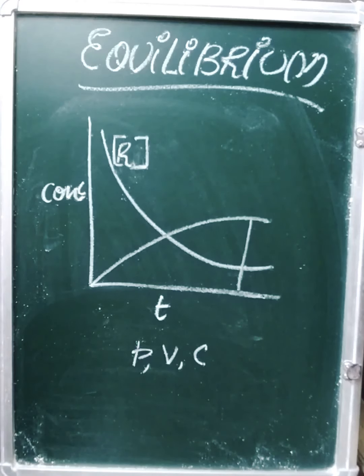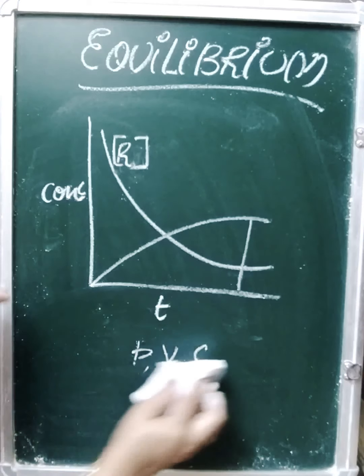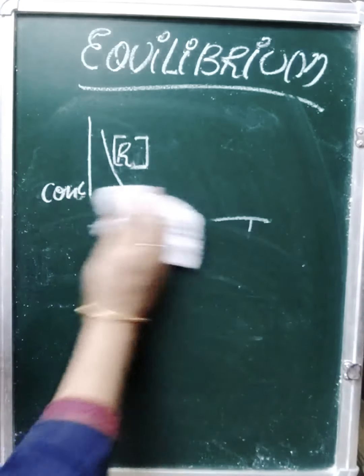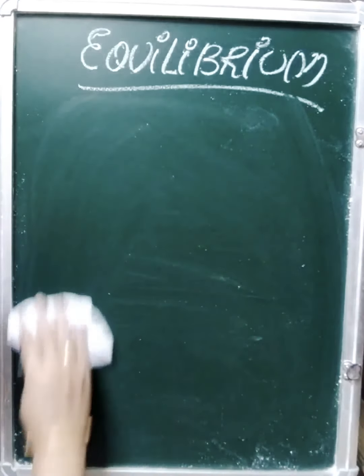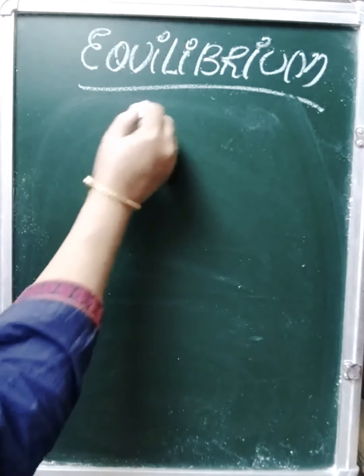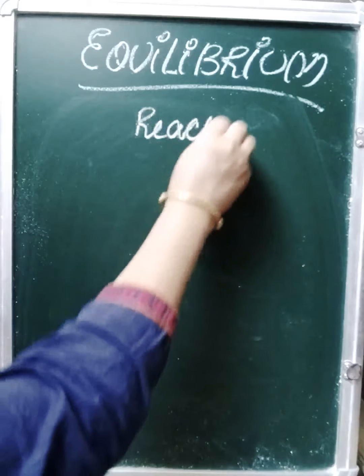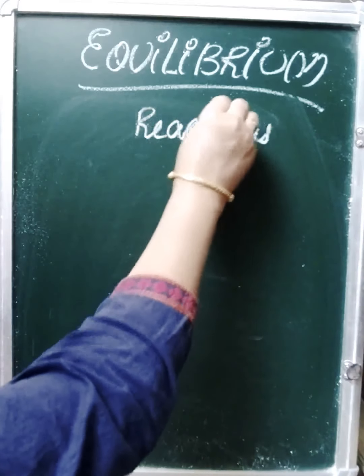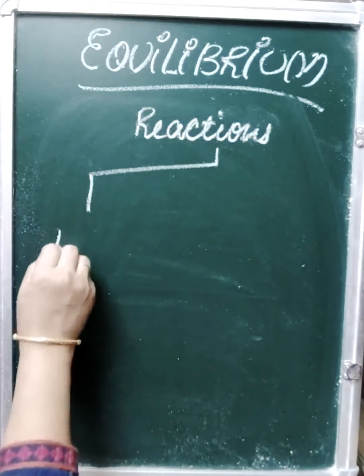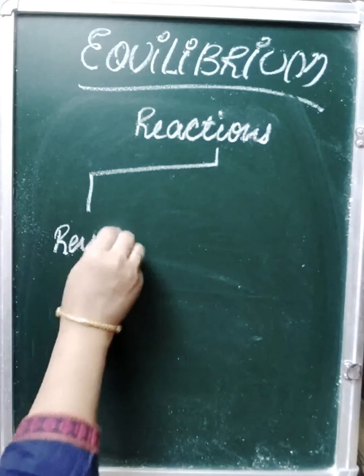So you see, we have two kinds of reactions. One is reversible, another is irreversible. Reactions are of two kinds: reversible and irreversible.